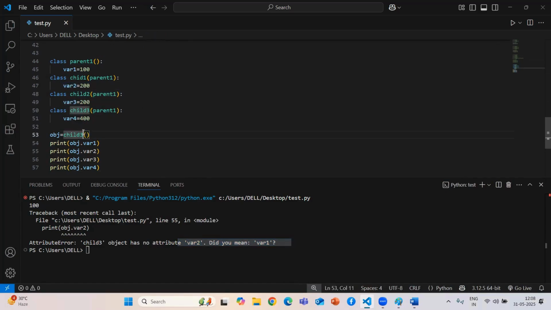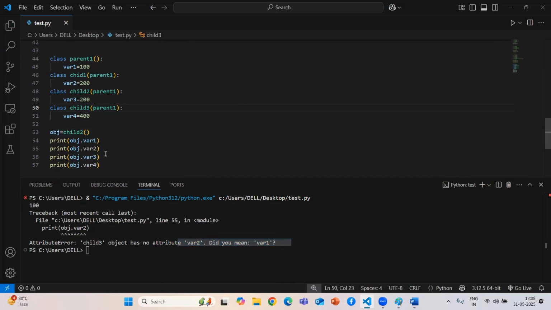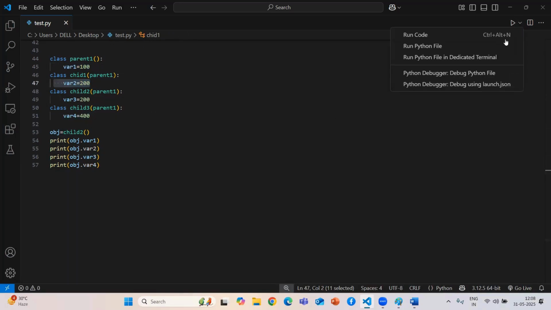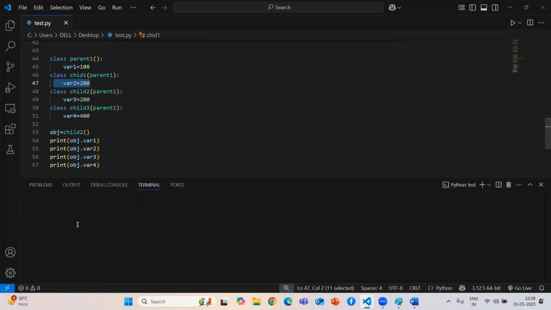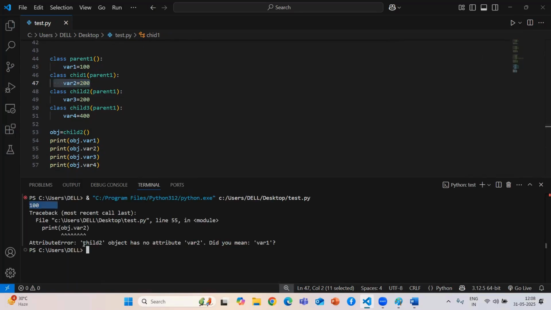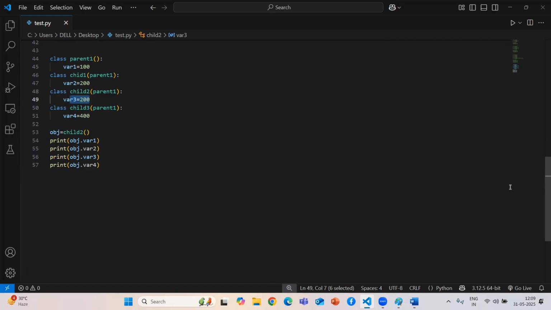If I create this for child 2, now guys it gives me this. If you create child 2, it will print 200 and 100, guys. For these two there is no connection. Just see, it prints 100, then child 2 has no attribute var 1. For child 2 only var 3 will be there. Make sure you do it like that. So this is our hierarchical inheritance.